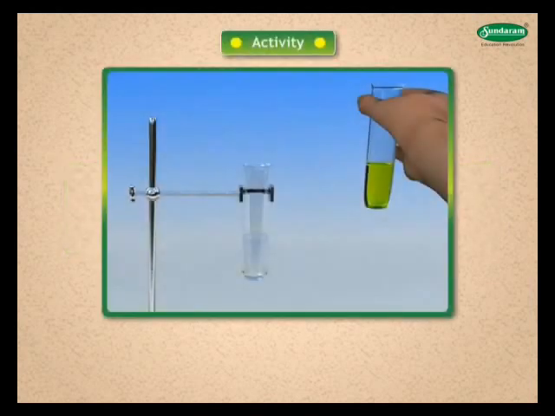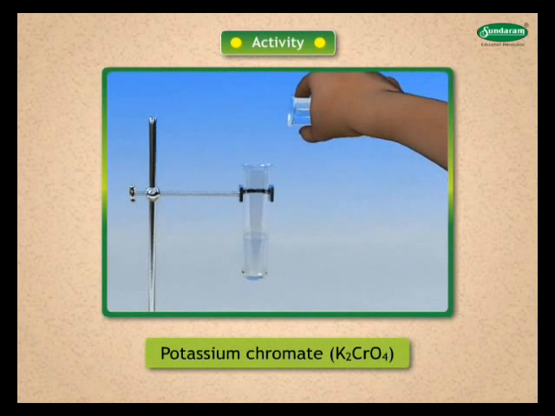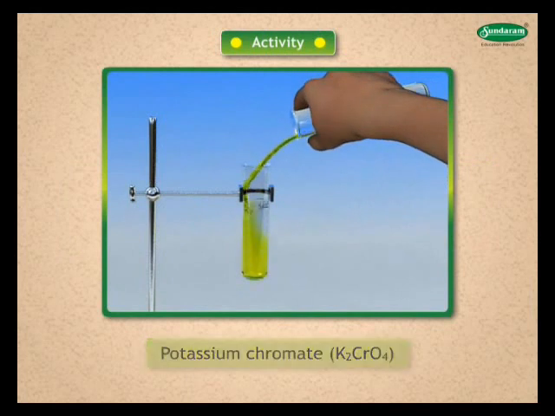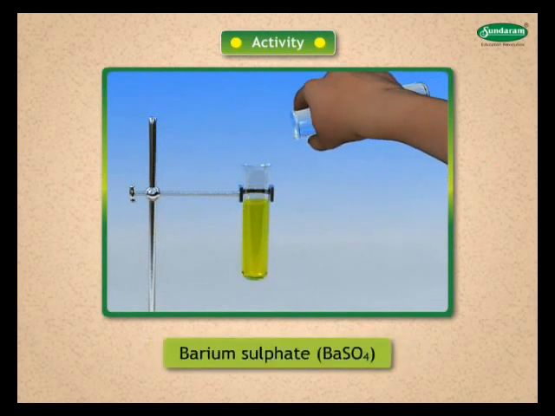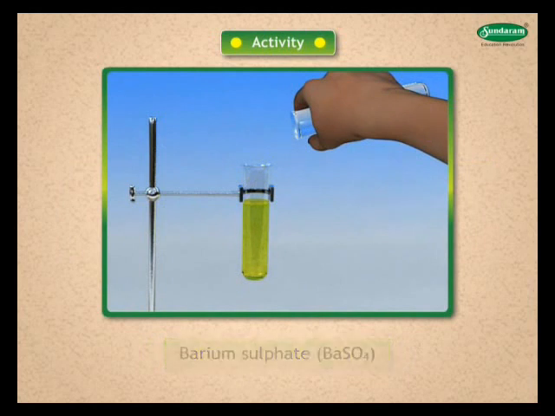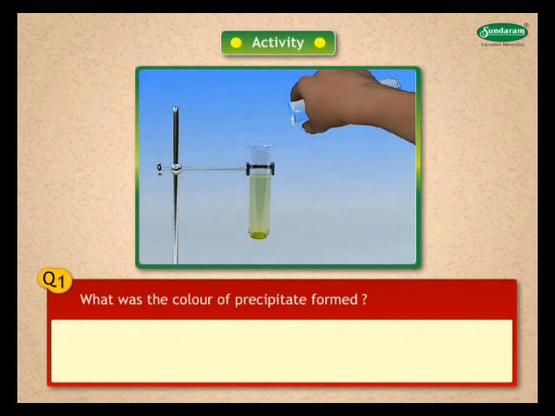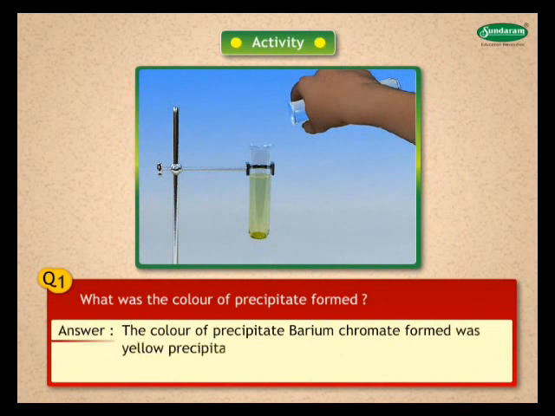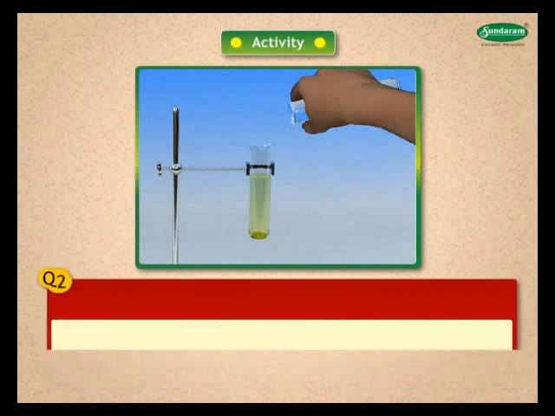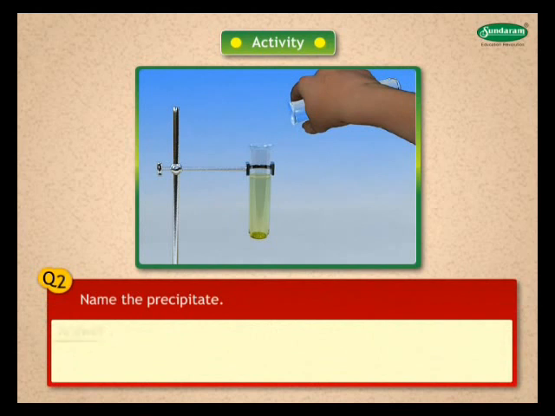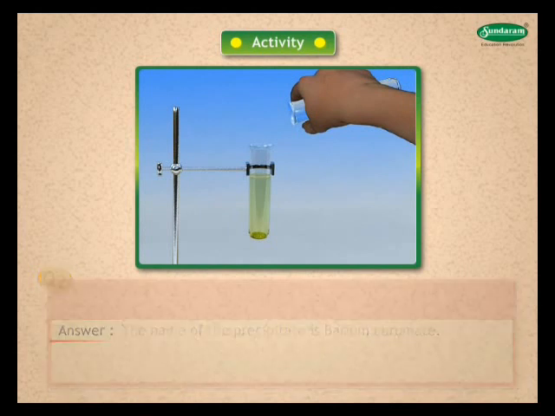Recall this activity. We have added potassium chromate K2CrO4 to barium sulfate BaSO4 solution. So, 1. What was the color of the precipitate formed? Answer. The color of the precipitate barium chromate formed was yellow. 2. Name the precipitate. Answer. The name of the precipitate is barium chromate.